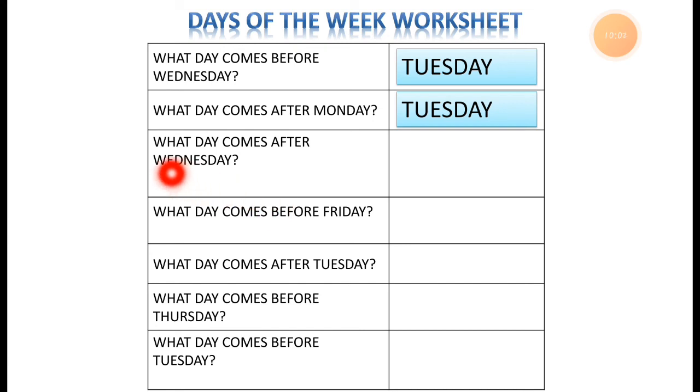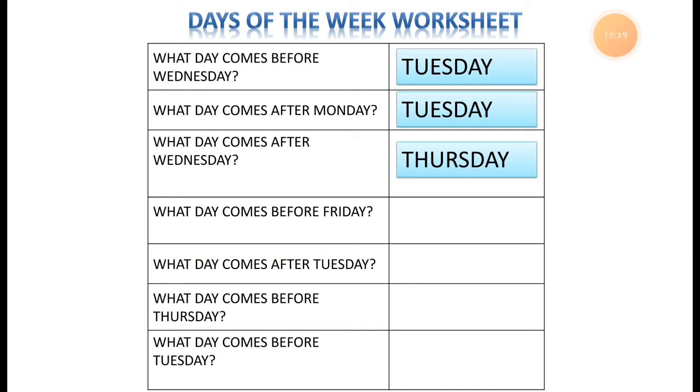Now the next question. What day comes after Wednesday? So after Wednesday the day that comes is Thursday. Then the next question. What day comes before Friday?